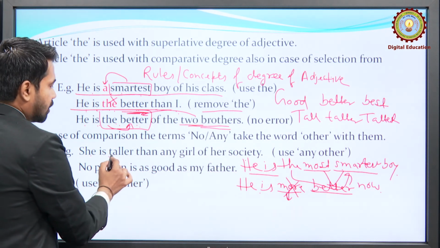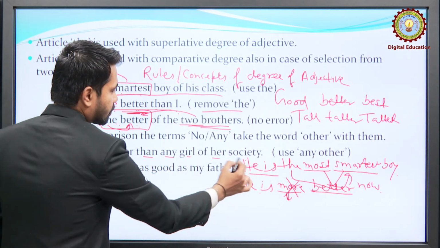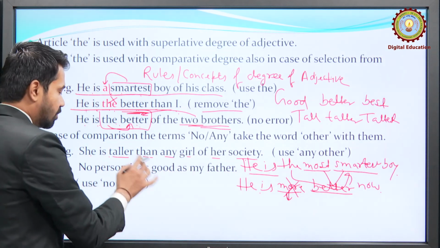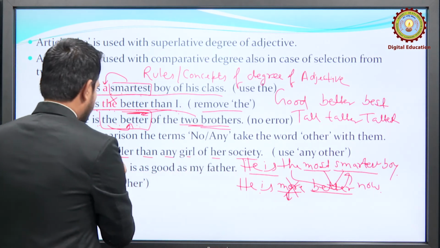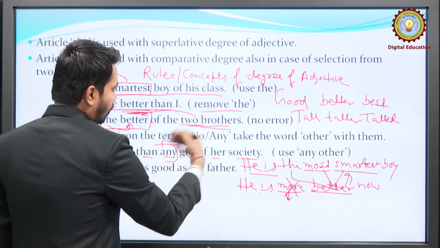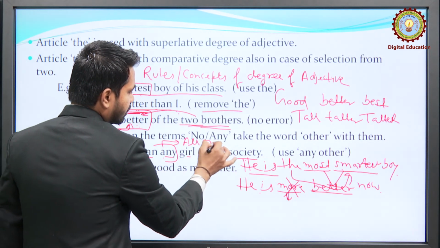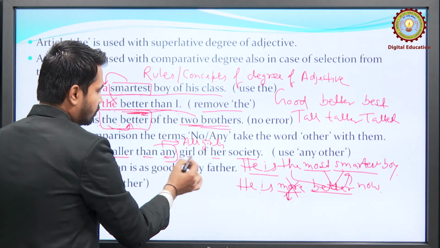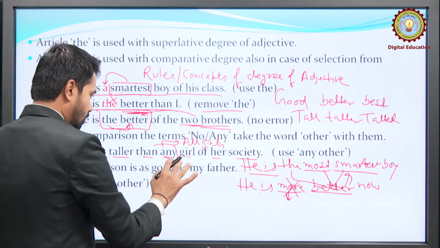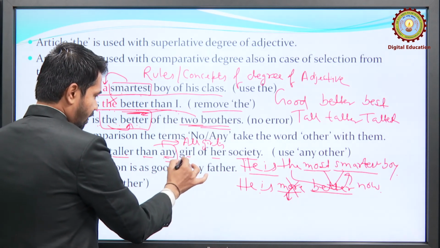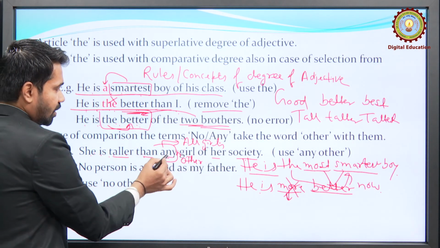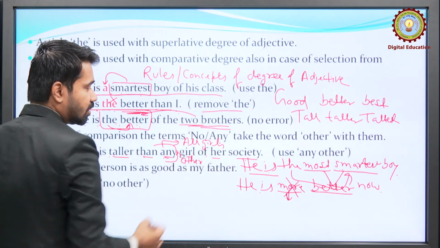Then next we have: she is taller than any girl of her society. Whenever you look at that kind of sentence, you will say there is no error in this sentence, but yes, there is an error. She is taller than any. Any expresses the whole, all girls, but you don't have to include that girl in this. So you will have to exclude this. To exclude, you will have to add the word other. So: she is taller than any other girl of her society.